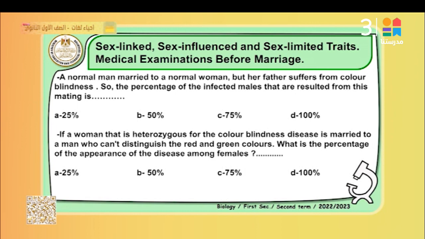A normal man married a normal woman, but her father suffers from color blindness. This is related to sex-linked traits, sex-influenced, and sex-limited traits, and medical examinations before marriage. What about the sex-linked trait?